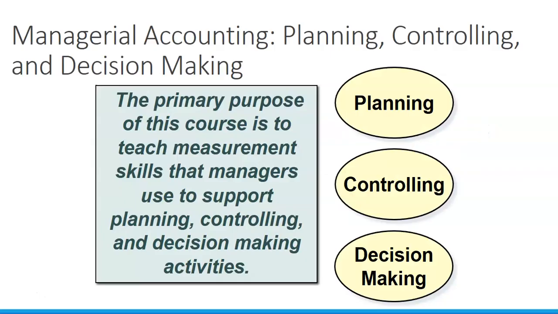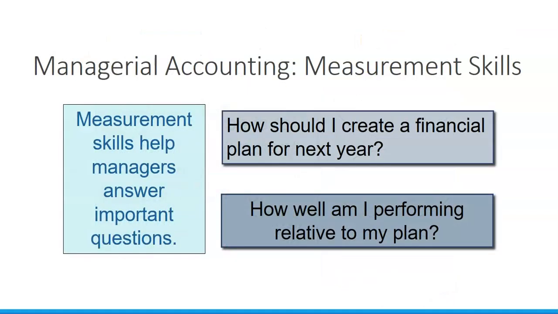So when we're looking at this course, the primary purpose of management accounting is to look at these measurement skills that managers use for planning, controlling, and decision making. Those measurement skills help us answer these questions. What am I going to do for next year? And how am I performing relative to what my initial plan was?